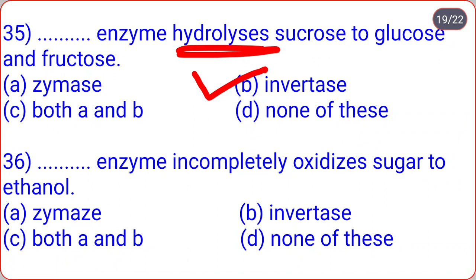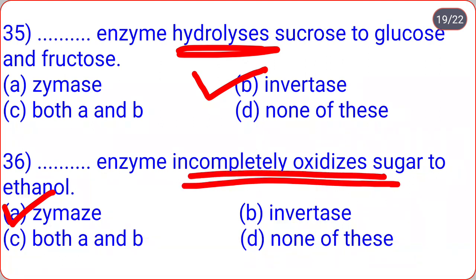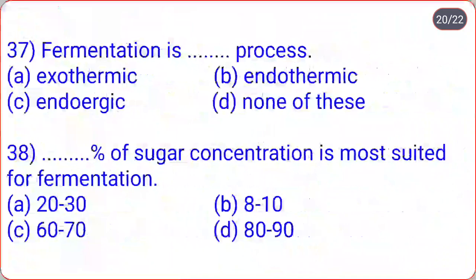Next, ___ enzyme incompletely oxidizes sugar to ethanol, that is ethyl alcohol: zymase, invertase, both A and B, none of this. So here correct option is A. Zymase enzyme incompletely oxidizes sugar to ethyl alcohol or ethanol.